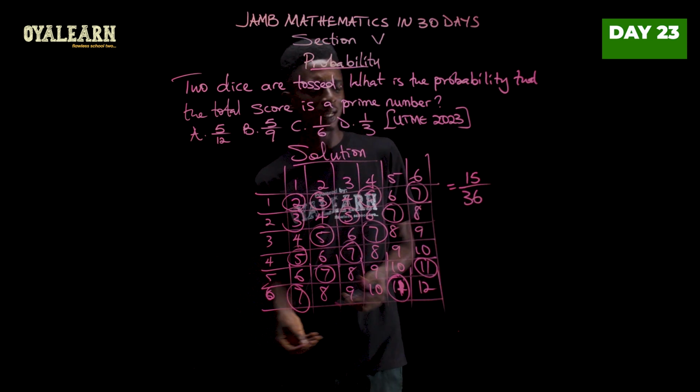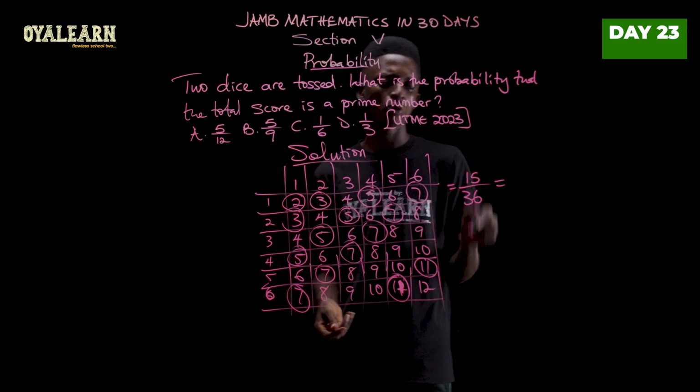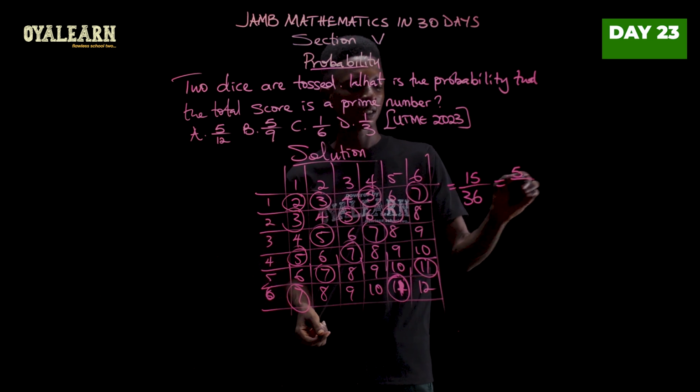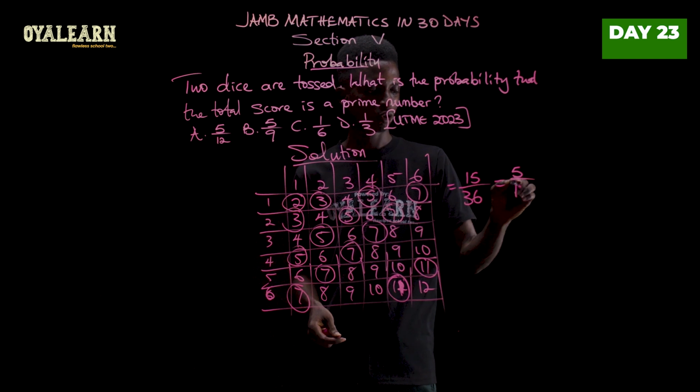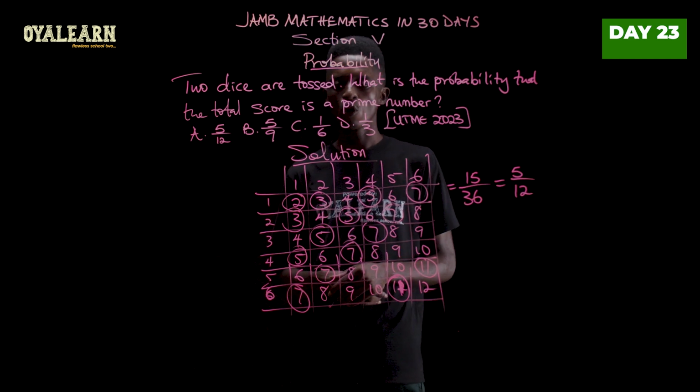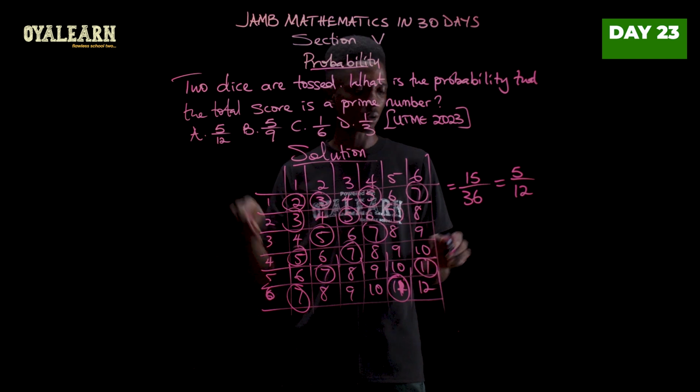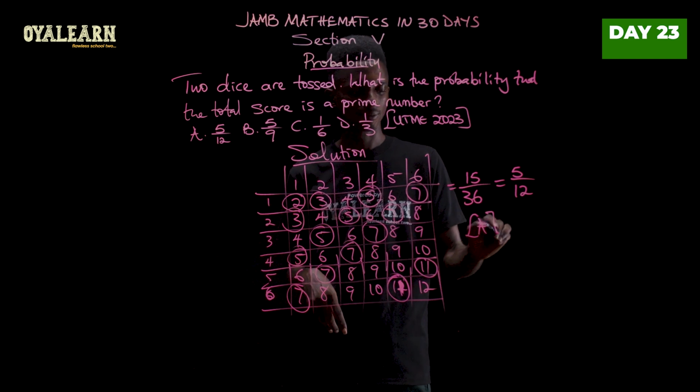So we can break this down with 3. 3 will go in 15 5 times. 3 will go here 12 times. So we have 5/12. That's what we see in option A.